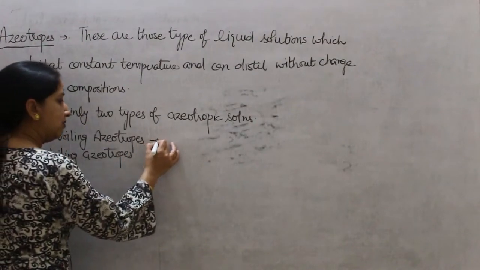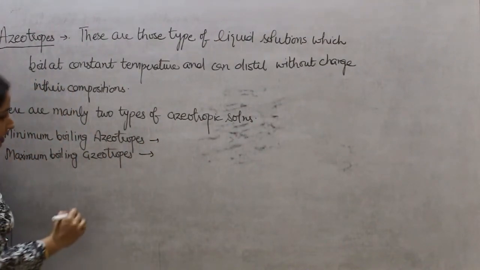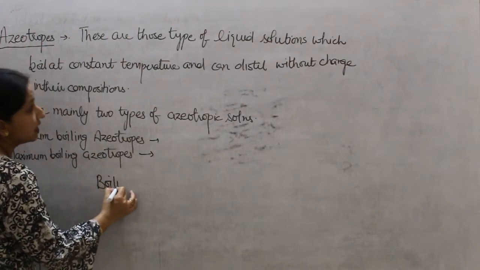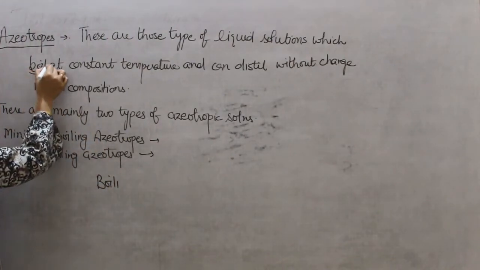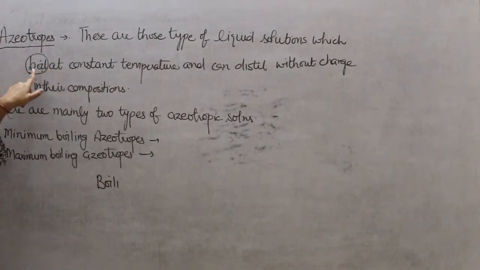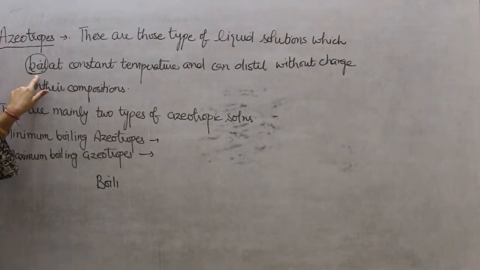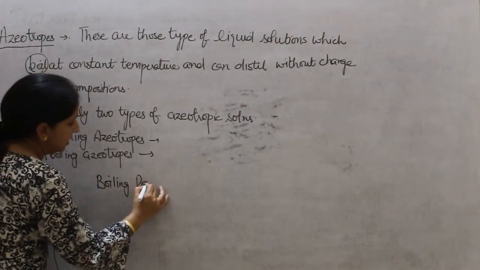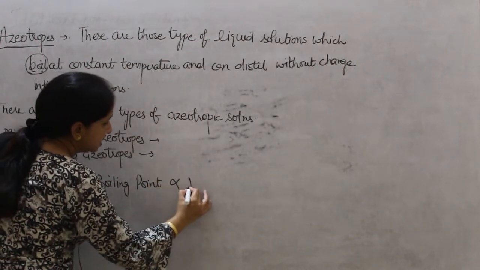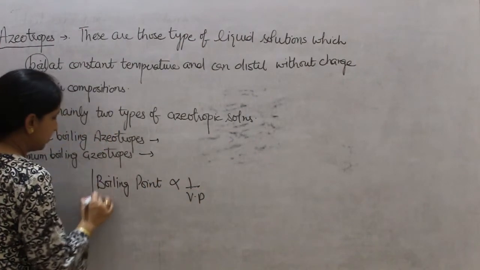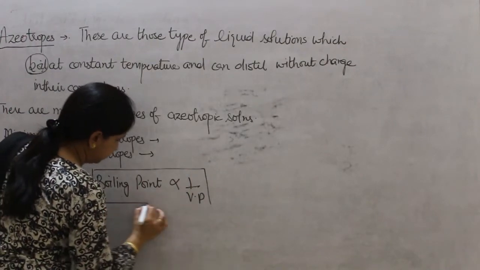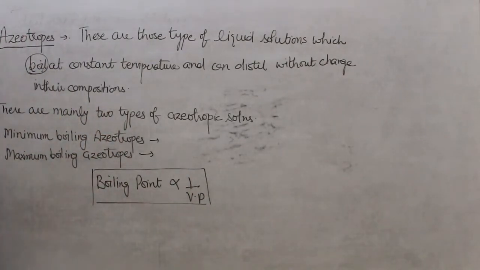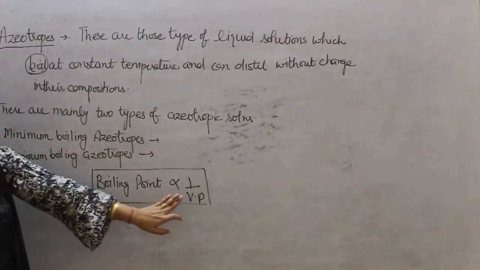For this, you have to know one important fact. Here we use the term boil. In case of azeotropes, we are talking about the boiling temperature, but in case of Raoult's law, we are talking about the vapor pressure. And you should know boiling point is inversely proportional to vapor pressure. Boiling point is inversely related to vapor pressure.